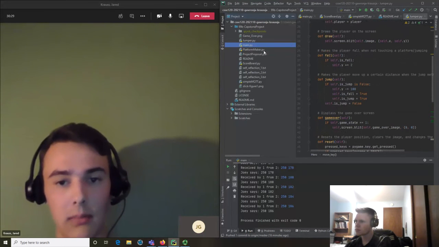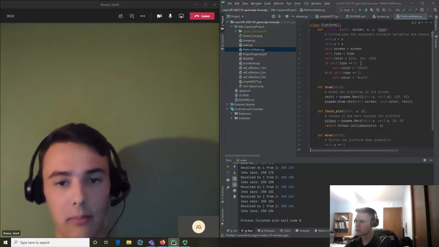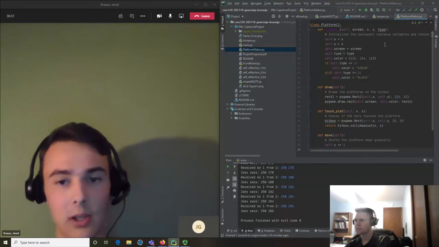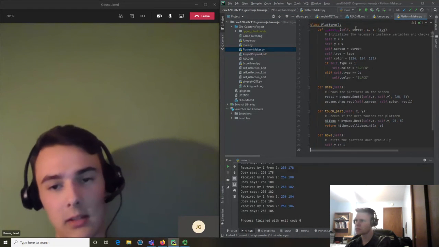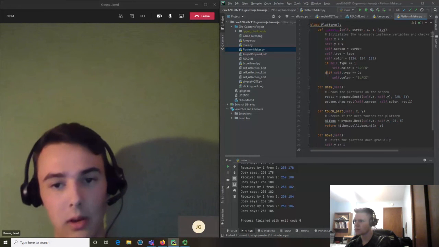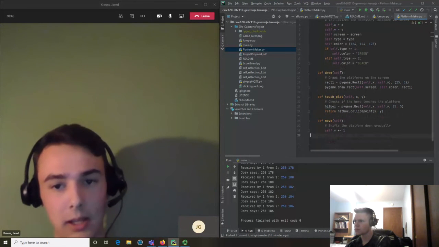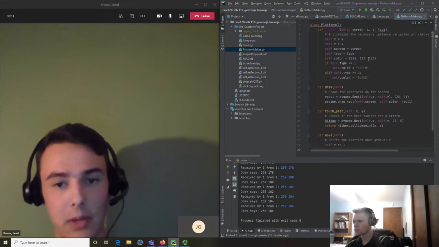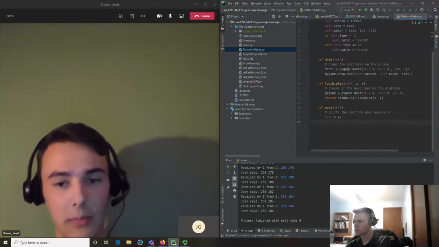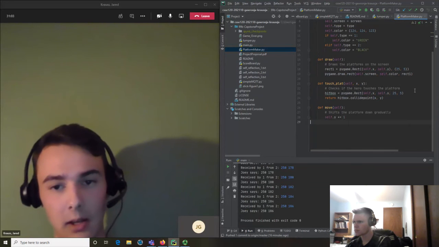If you look in the platform maker file in the platform class, you can see that it also initializes all the variables and has three different types of platforms. It has 1, 2, and 3, or 1, 2, and anything else really. Green platforms are bouncy platforms, make you double jump. Black platforms are one jump platforms. They only last for one jump. And there's the basic platform that's gray.